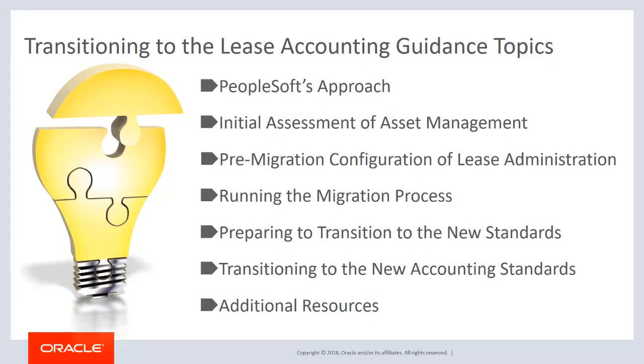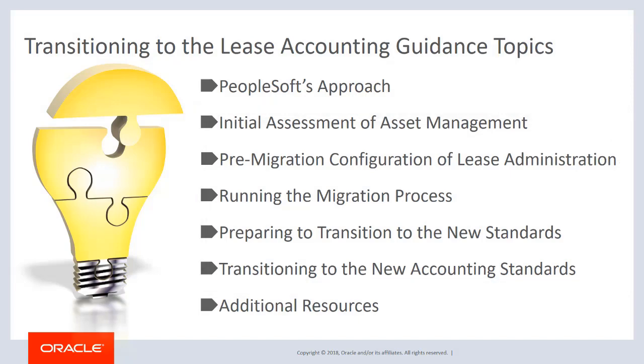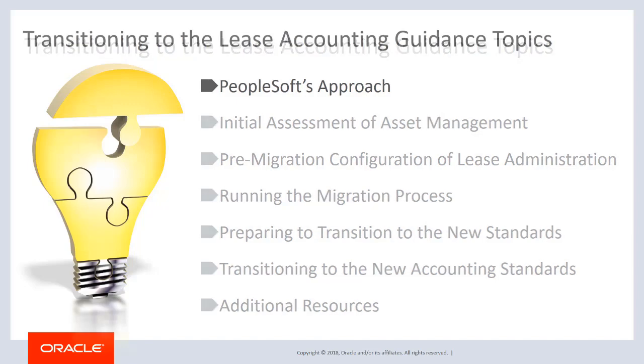This PeopleSoft Spotlight video describes the transition of your leased assets to the new lease accounting guidance for FASB ASC 842 and IFRS 16. To transition to the new accounting standards, an activity guide has been created and is the central point where you will execute the required tasks. There are 5 sections to the activity guide, which is the main focus of this video. For additional information, a white paper and FAQ document is available on My Oracle Support.